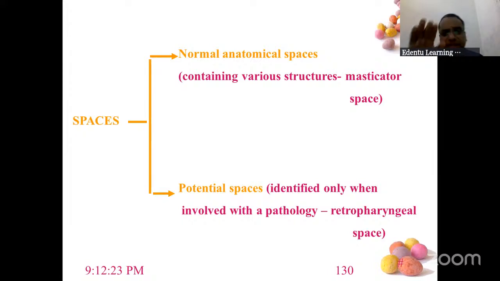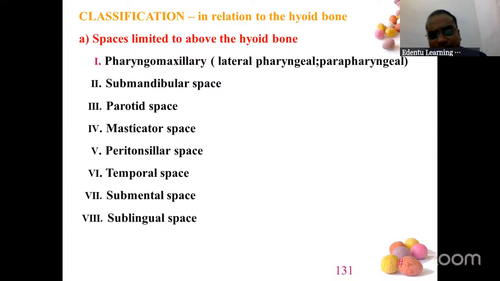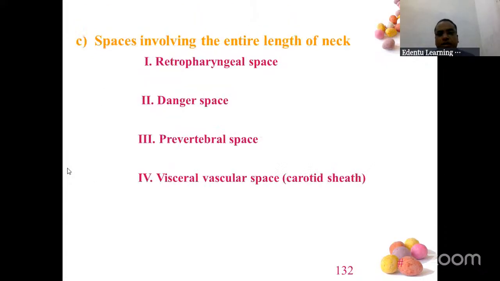Whenever there is an infection, only then do the spaces come into the picture. Otherwise, these spaces don't exist. That is called potential spaces. Now, this is the classification of space infection: above the hyoid bone, below the hyoid bone. You can classify in many ways. So, these are spaces limited to above the hyoid bone.